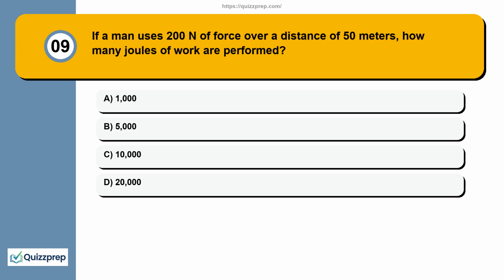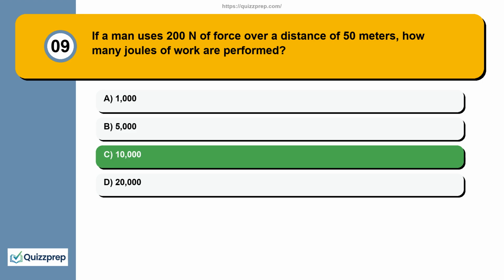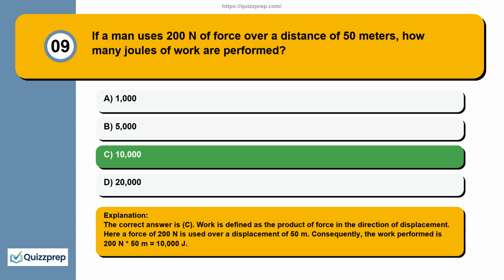Question 9. If a man uses 200 N of force over a distance of 50 meters, how many joules of work are performed? A, 1,000. B, 5,000. C, 10,000. D, 20,000. The correct answer is C. Work is defined as the product of force and the direction of displacement. Here a force of 200 N is used over a displacement of 50 m. Consequently, the work performed is 200 N * 50 m equals 10,000 J.